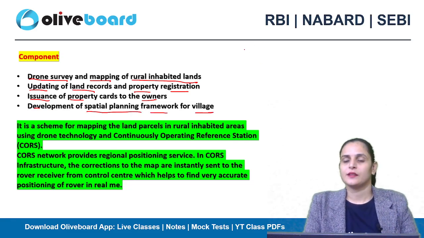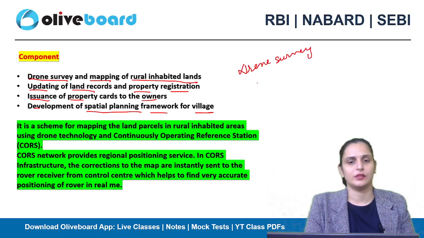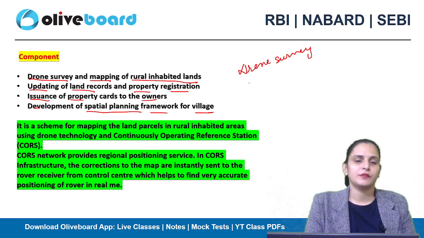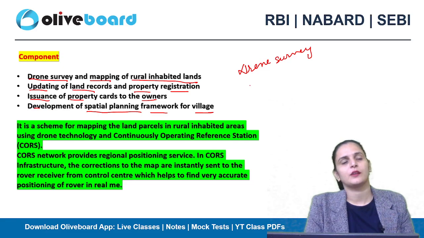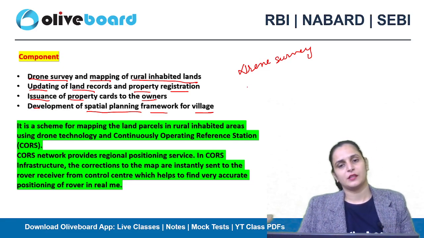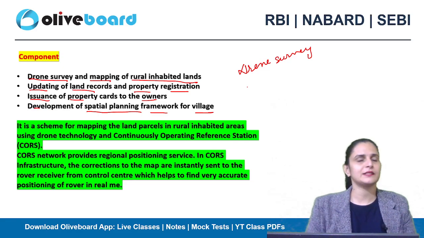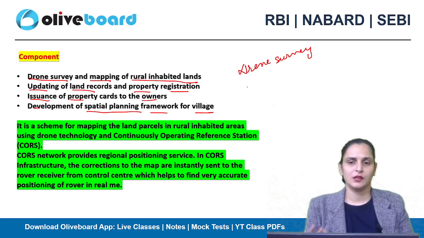To obtain information on rural inhabited lands, we are using drone survey technologies, and with their help we are updating all the land records and registered properties. On that basis, property cards are issued to the owners. And that's how this Swamitva scheme is working.